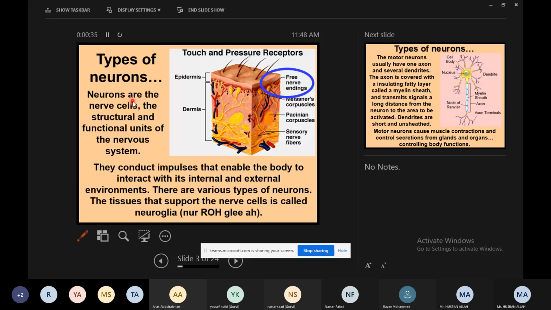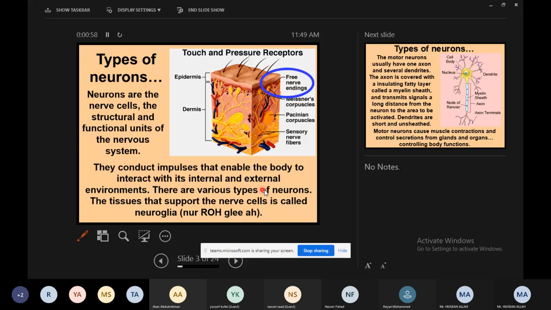Neurons are the nerve cells, meaning the structural and functional units of the nervous system, which make the entire nervous system. They conduct impulses that enable the body to interact with its internal and external environment, right? So they will conduct impulses that will enable the body to interact with its internal and external environment.